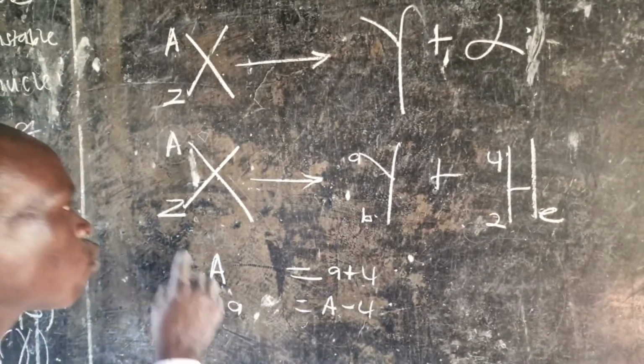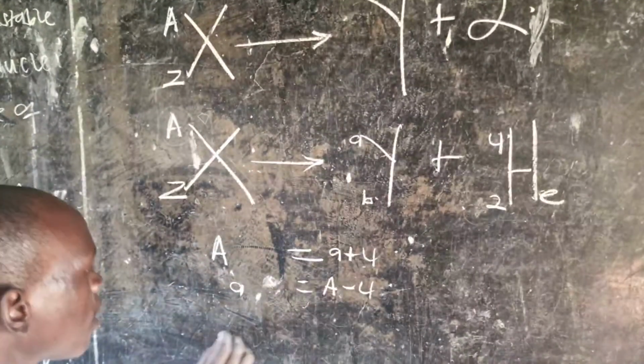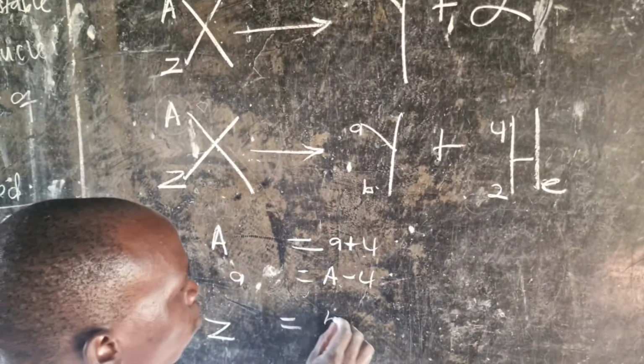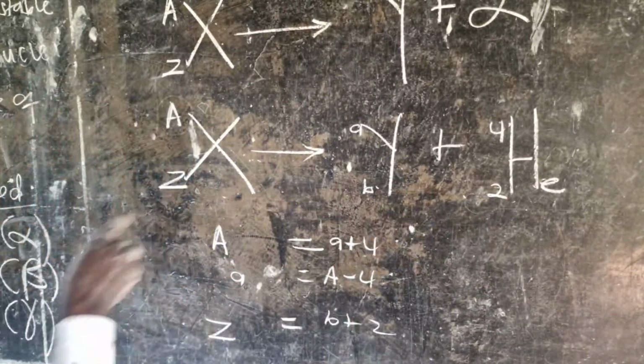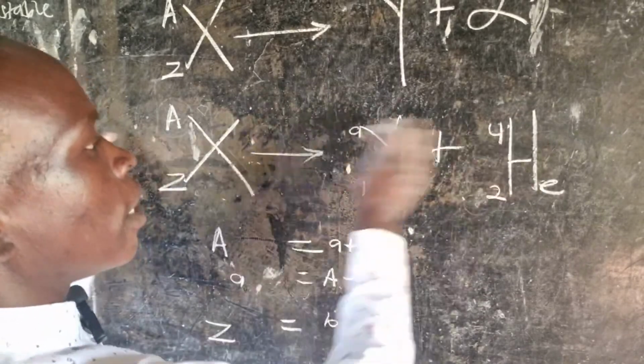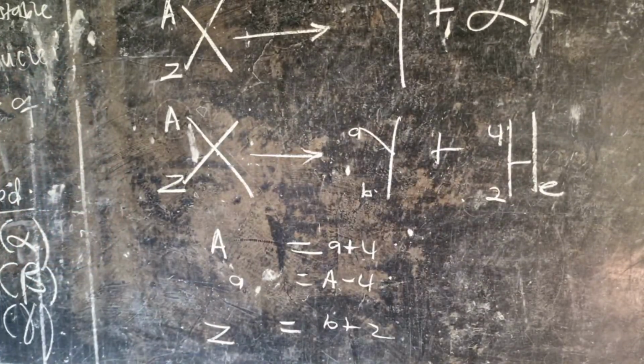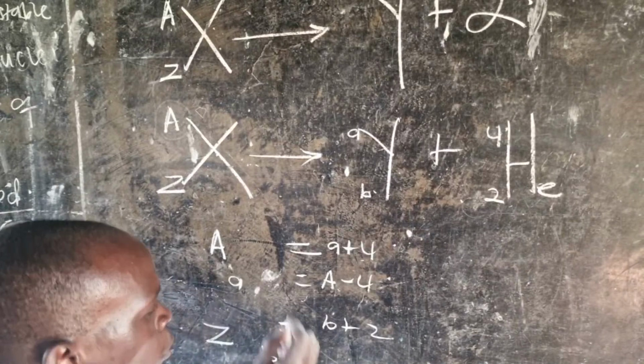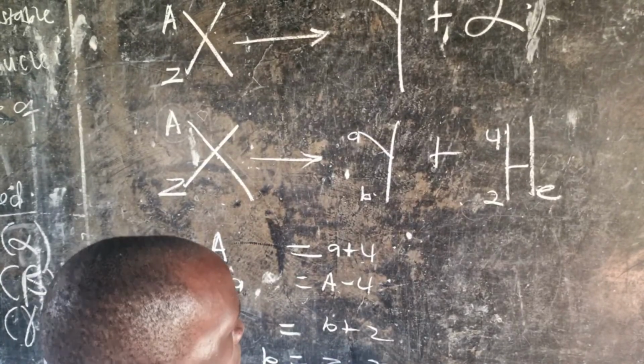The same applies to the proton number or atomic number. So Z is equal to b plus 2, and my b will now become Z minus 2.